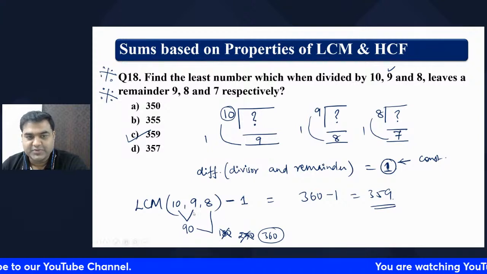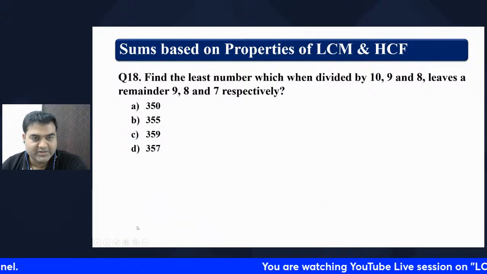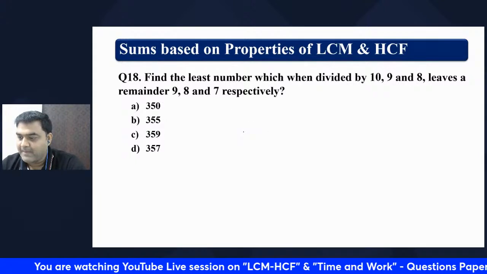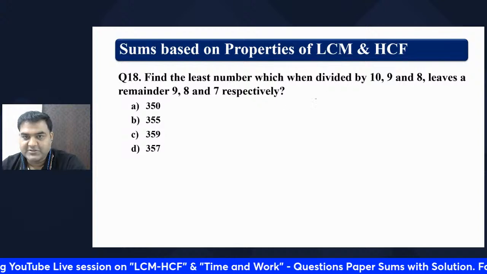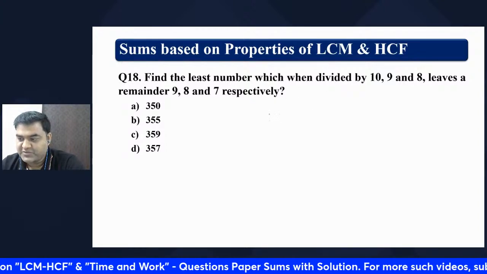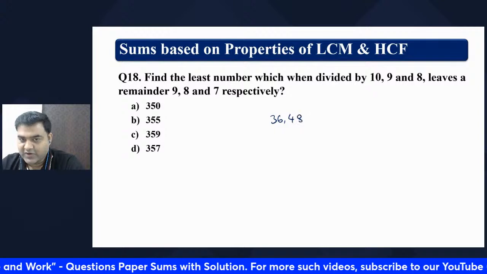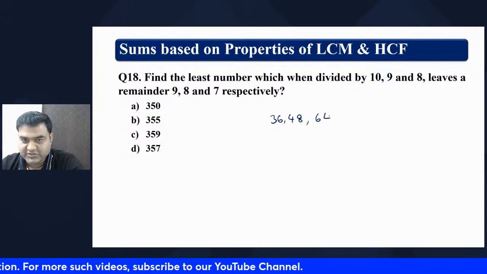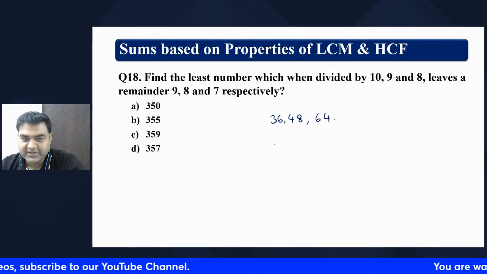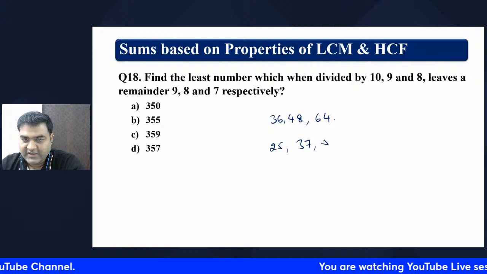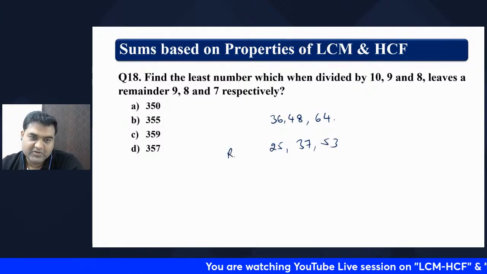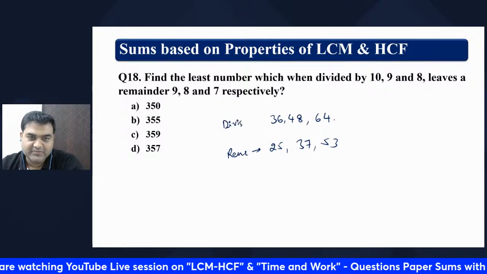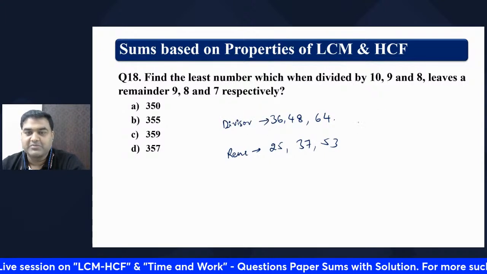If they will give, suppose one more question I'll give you: if somebody asks you, find the least number which when divided by 36, 48 and 64 gives a remainder as 25, 37 and 53. This is your remainder and this is your divisor. Find the number.